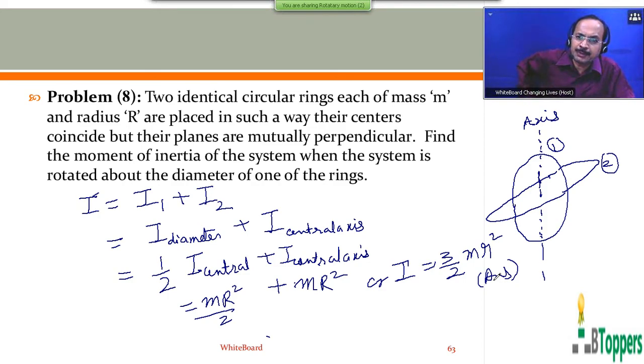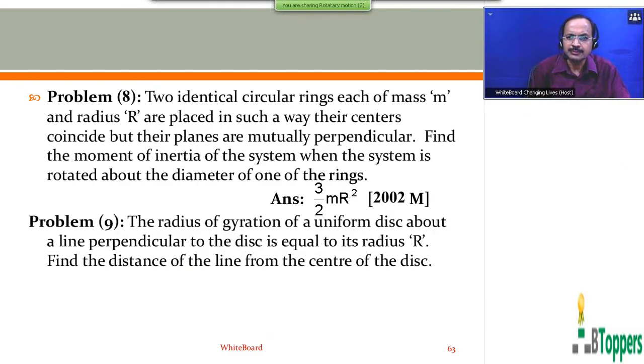Those who want to copy the solution of the problem can take a pause and copy it. So for problem 8, which I just discussed, the answer will be 3 by 2 mr square, which was given in the 2002 MSET medical paper in Andhra Pradesh. I would like to discuss one more problem based on the parallel axis theorem.